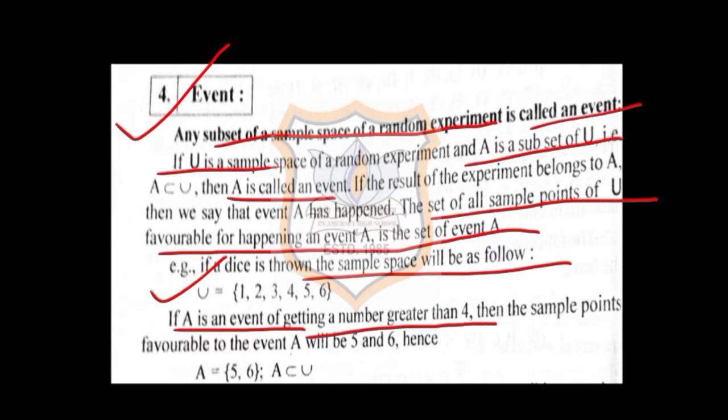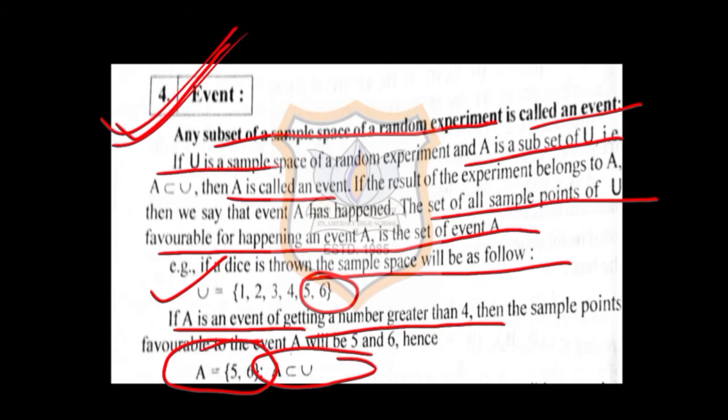Getting a number greater than 4. Now what are the numbers greater than 4 over here? 5 and 6. When you put them in a set, A will be equal to {5, 6}. Now you see all the elements of A are coming in U. So we say A is a subset of U, and then we say that A is called an event.